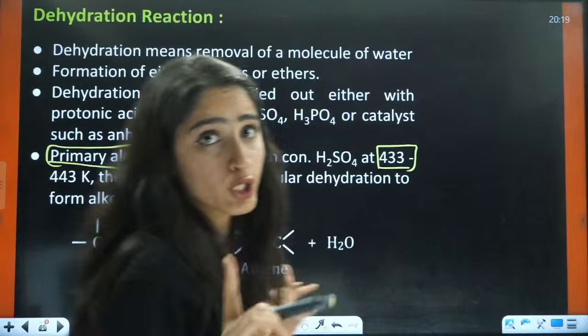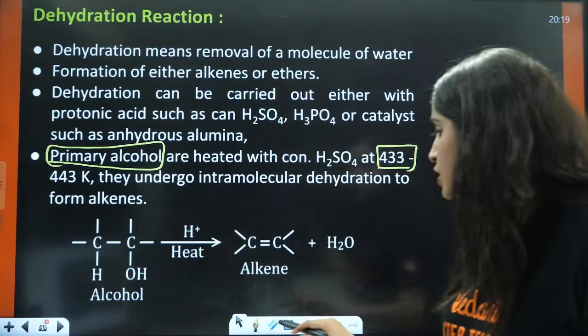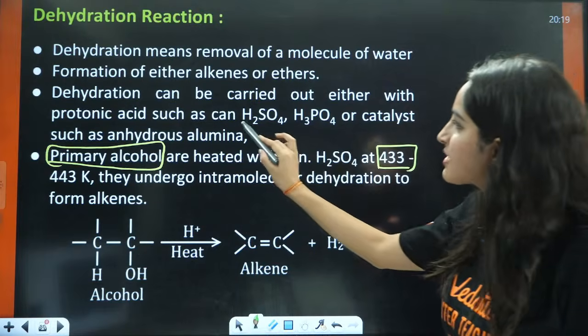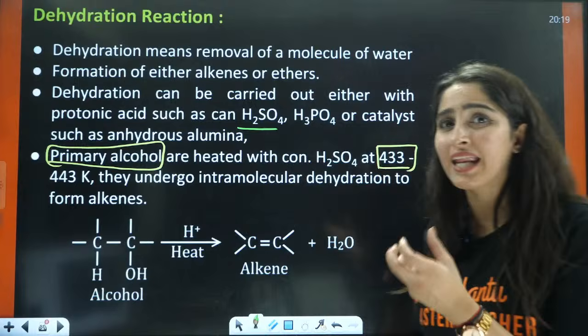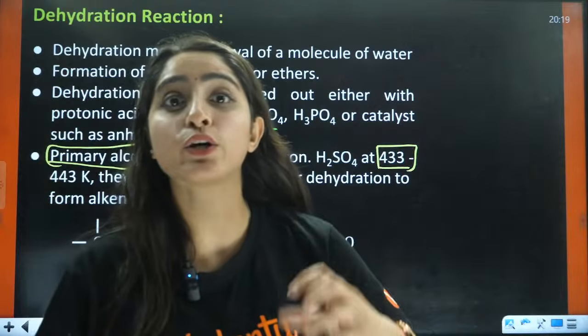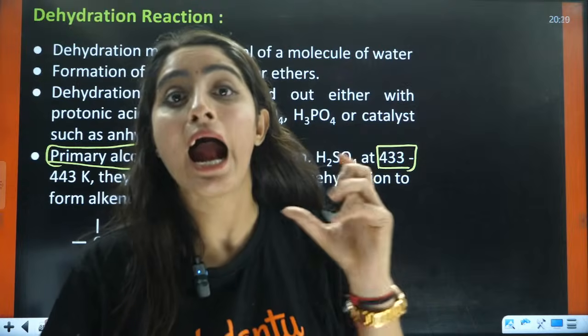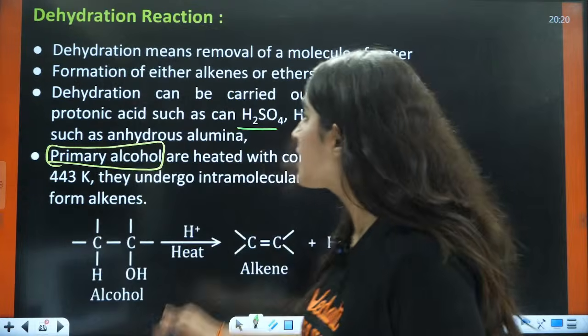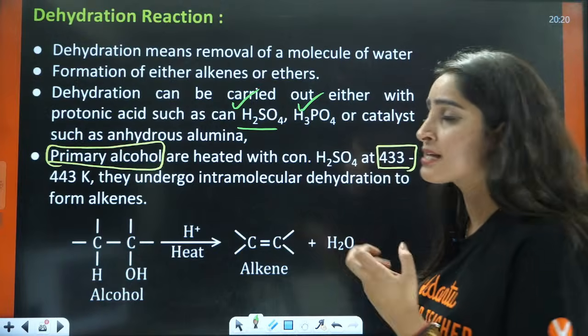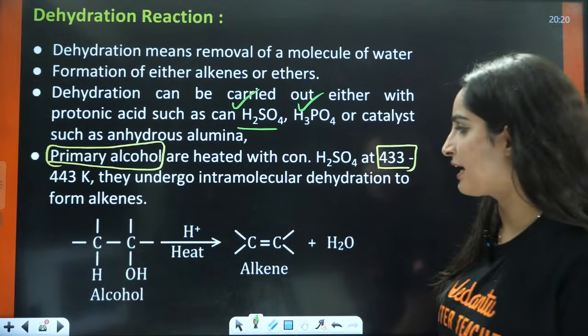Here you will not use alcoholic KOH. What will you use here? Here you will use catalysts such as H2SO4, which is a very good dehydrating agent. You need good dehydrating agents, and the good ones are H2SO4, H3PO4, and anhydrous alumina. All these are good dehydrating agents.